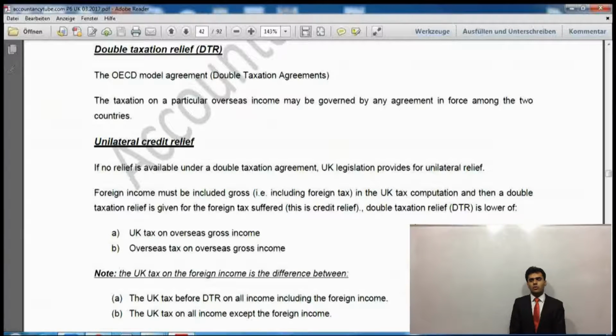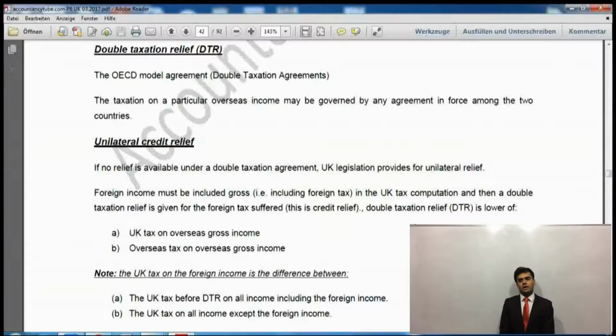But the person who is responsible for that business is remitting that money into the UK. Now, if he remits that money into the UK, then the UK government is again going to charge tax on that. What is happening here is that the same money is being charged twice. The same money is chargeable to tax two times, once in France and the second time in the United Kingdom.